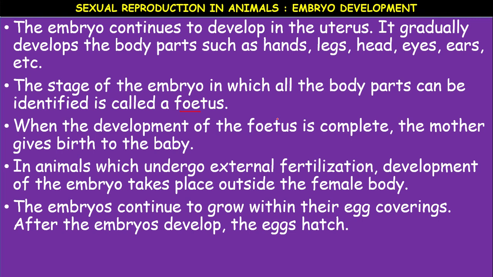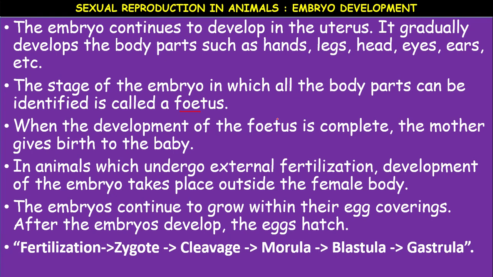The incubation period, the time required, may be in days, some 27 days or 30 days or 90 days. The incubation period varies from organism to organism, animal to animal. For example, if you take the eggs of the crocodile or the turtles, the incubation period may be more. If you take the eggs of hen or ducks, the incubation period may be somewhat less. The embryo continues to grow within its egg covering, and after the embryo develops, the egg hatches.